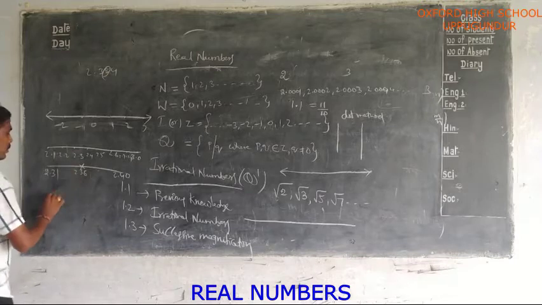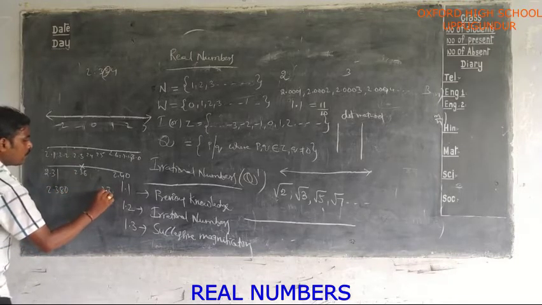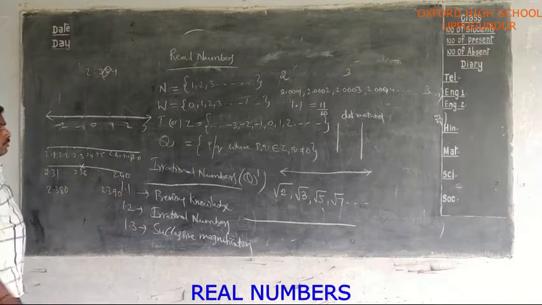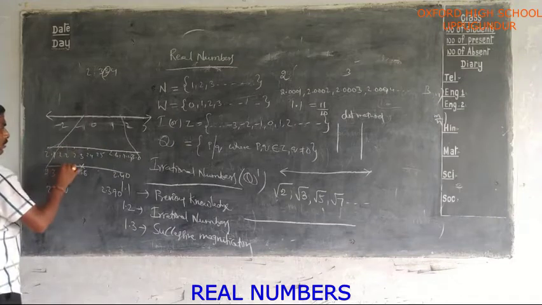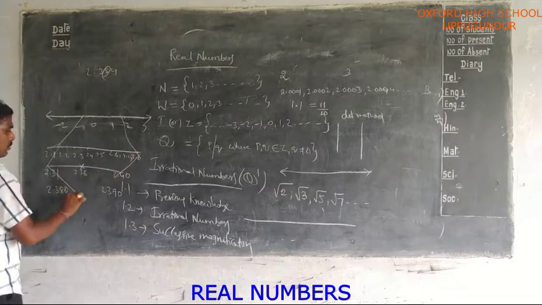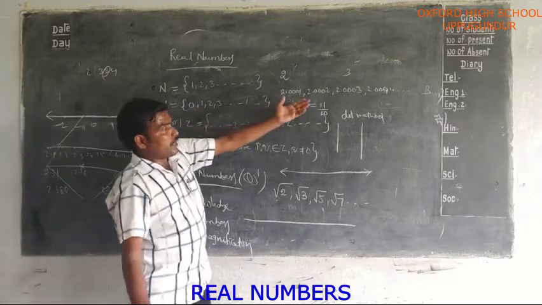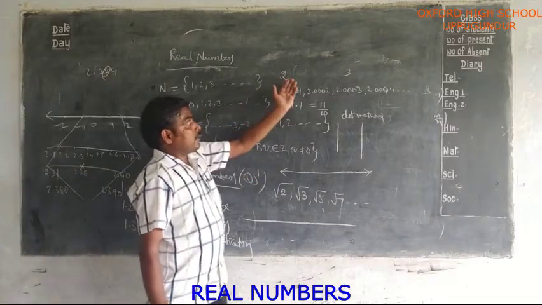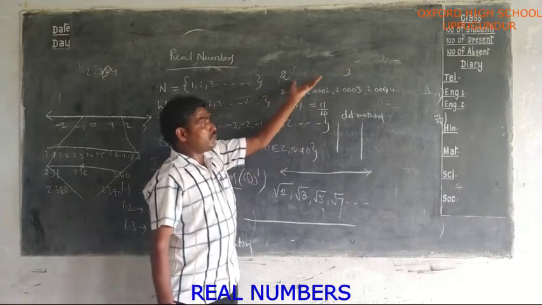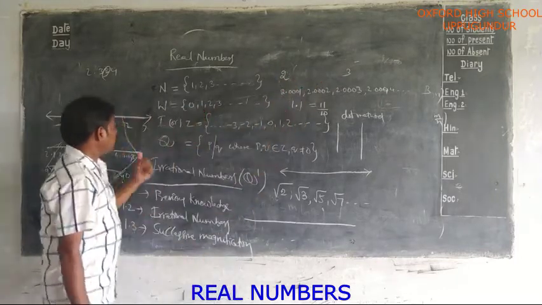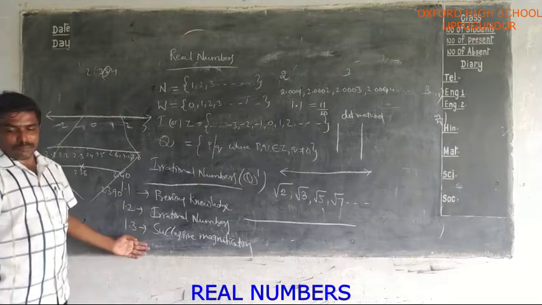Again from here, 2.3802 to 2.390 you have to represent. So by adding all these, you will get the successive magnification of that number. So based on this, what is the condition? There exist infinite number of rational numbers between any two rational numbers. By using that concept, you can expand a rational number by successive magnification. That is about exercise 1.3.